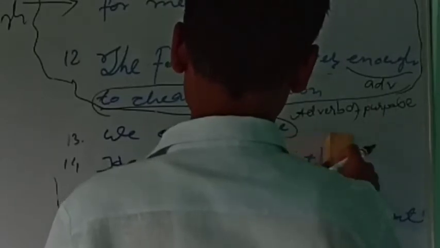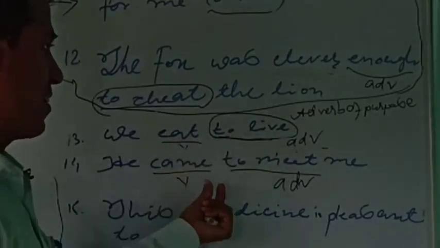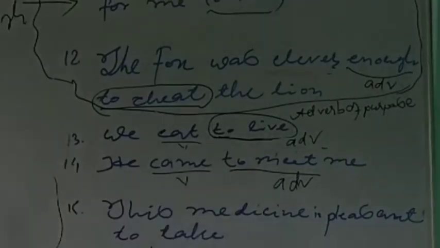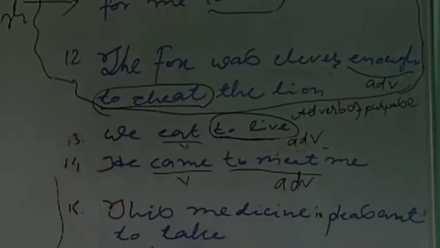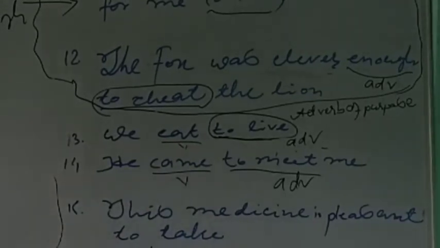In the first sentence the infinitive to live modifies the verb eat, and in the second sentence the infinitive to meet modifies the verb came. Since they modify the verb, they are called adverbs. So what we can learn from these two examples is that an infinitive can be used as an adverb to show the purpose.